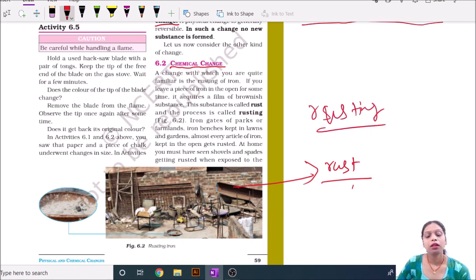Okay. Sometimes you will feel that such type of rusting damages your iron substances, iron equipment. Like you have heard about a ship that always lives in a sea. The surface of the ship makes contact with water and air and it converts into rust and it damages the ship.